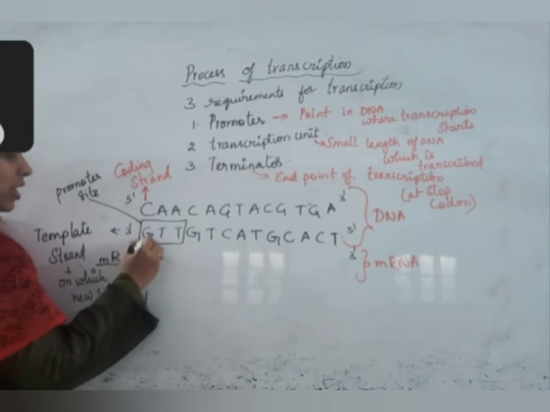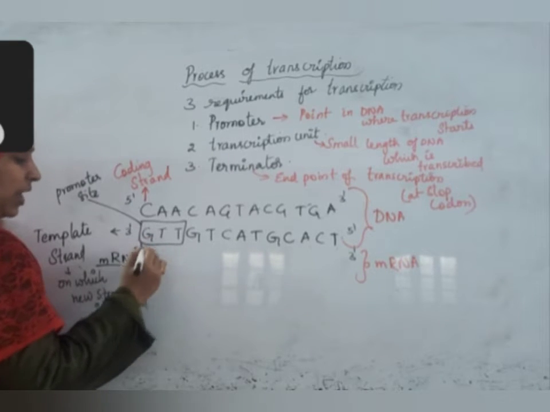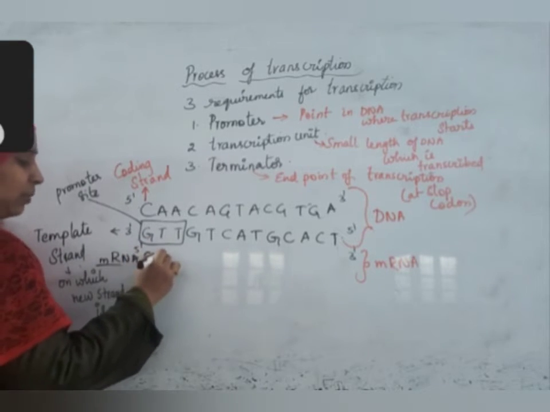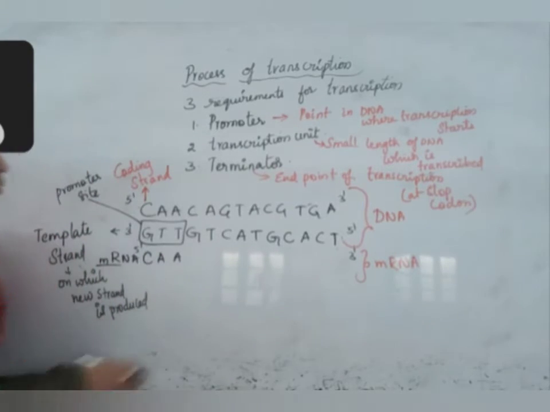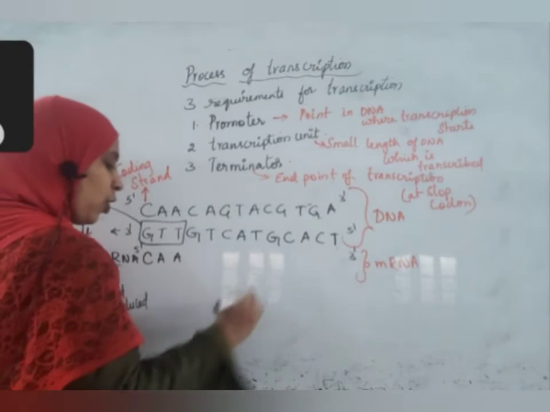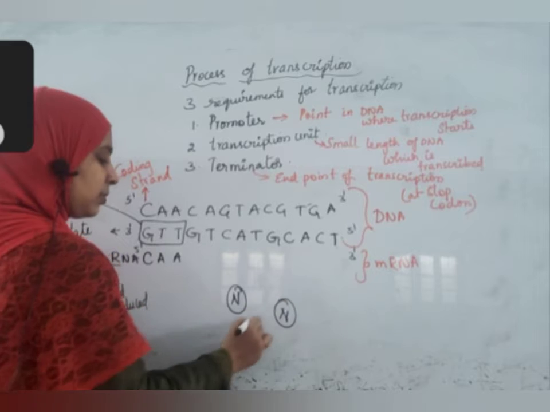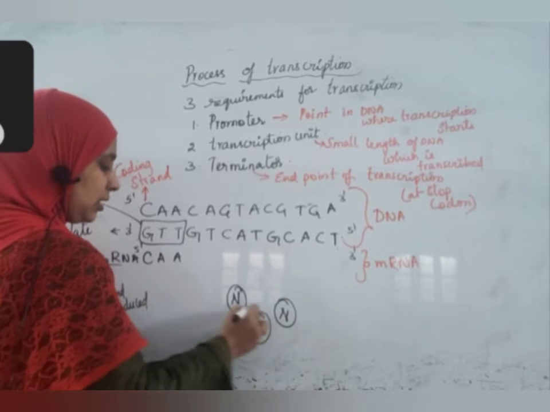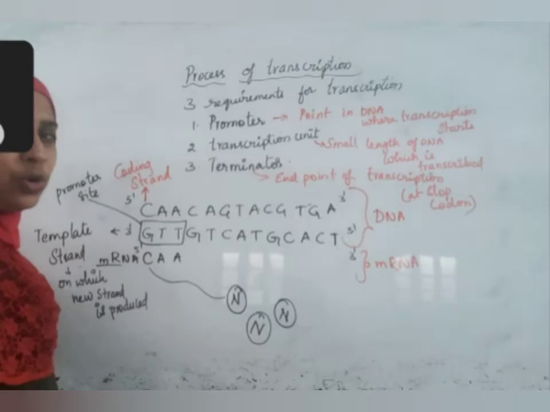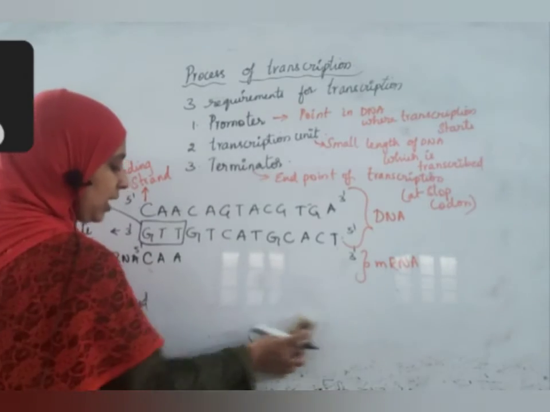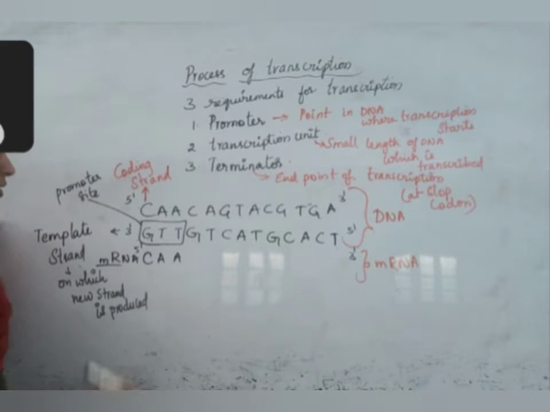At once, it will not start. Just this G will bind with C, thymine will bind with adenine. How will it bind? In the nucleoplasm, many nucleotides are already present. These nucleotides will come and attach here. They are used for DNA synthesis also, RNA synthesis also.